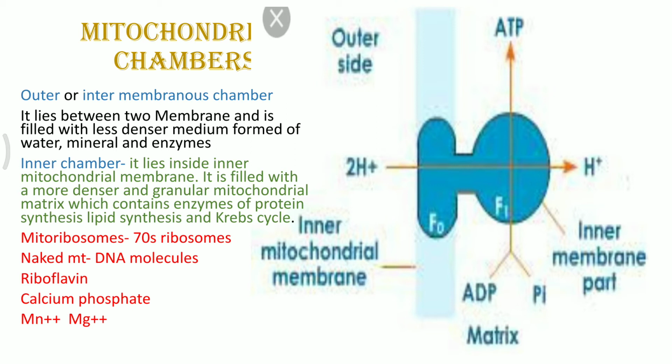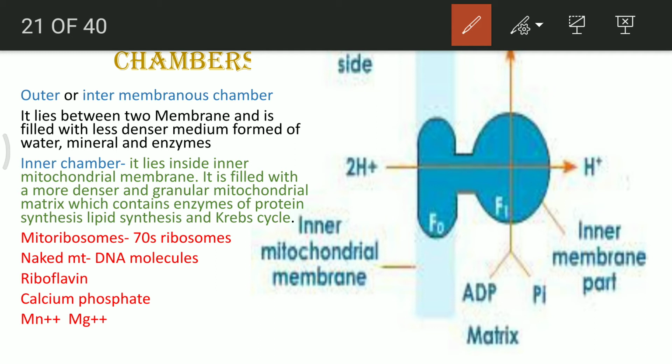The mitochondria has its own ribosomes, and the kind of ribosomes present in the mitochondria are 70S ribosomes. Here S is a capital S; it should be 70S. S is the sedimentation coefficient. Whenever we take any substance, we can centrifuge it.